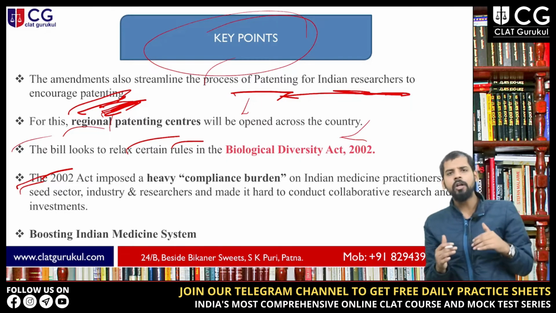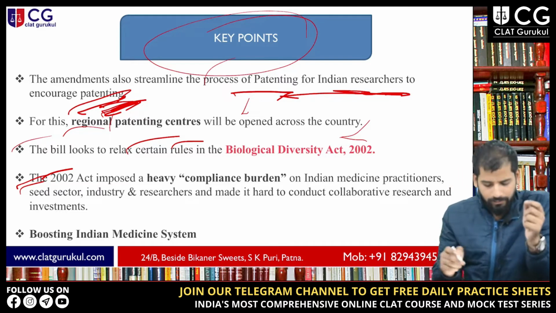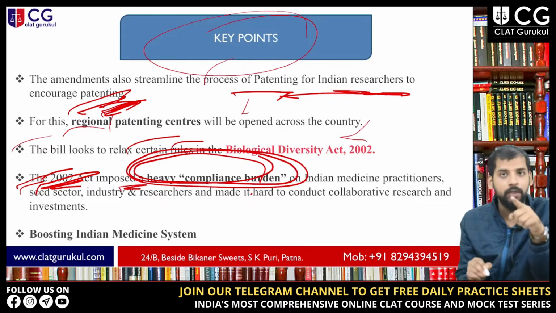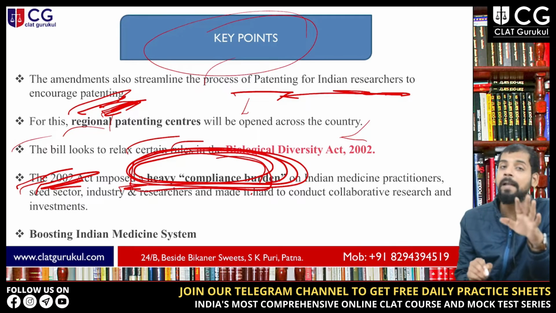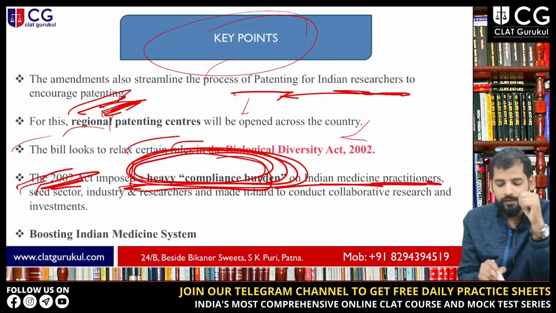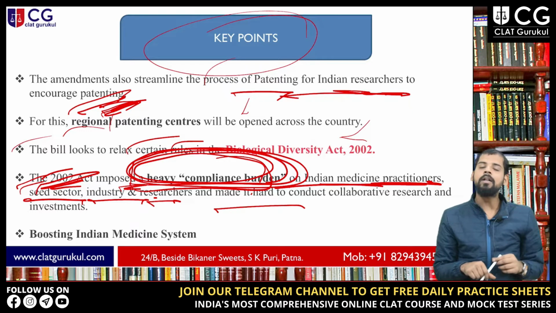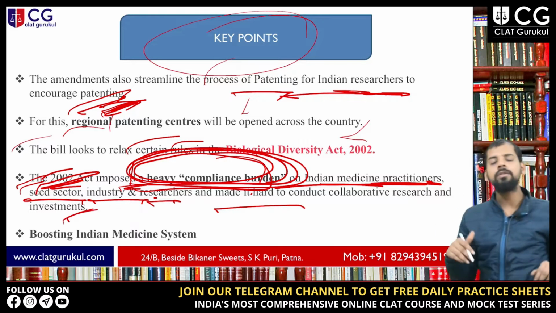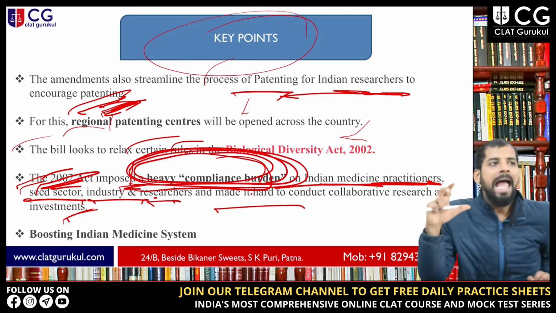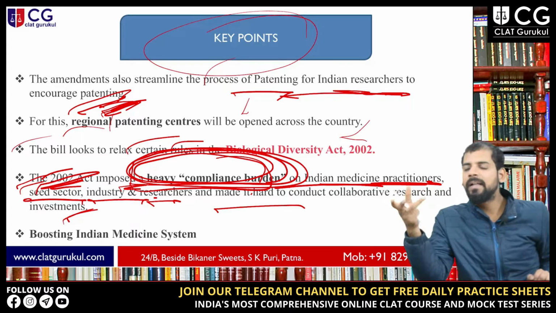So let's talk about the 2002 Act in a few pointers. The 2002 Act basically imposed a heavy compliance burden. Just understand this term, heavy compliance burden. That's why I highlighted this to you. It was imposed on Indian medicine practitioners, the seed sector industry and researchers, and made it hard to conduct collaborative research and investment. The 2002 Act was difficult for those who wanted to explore medicinal plants.